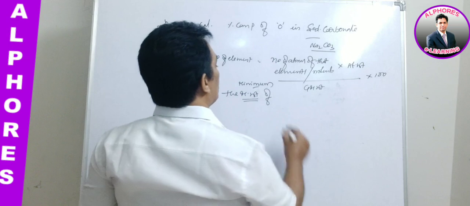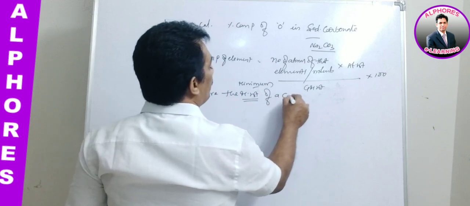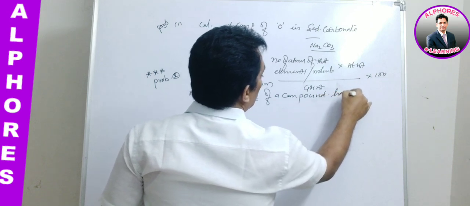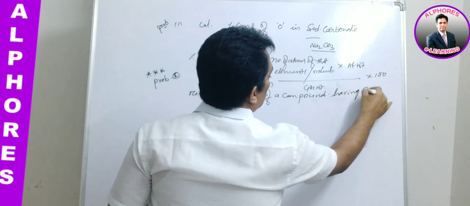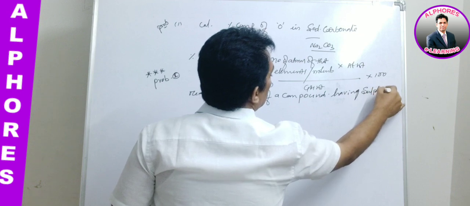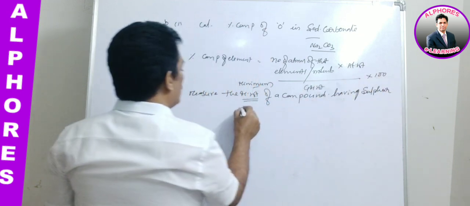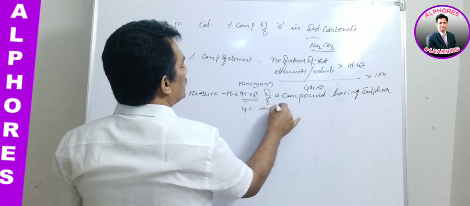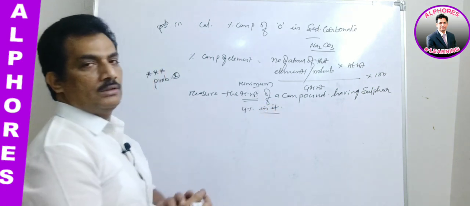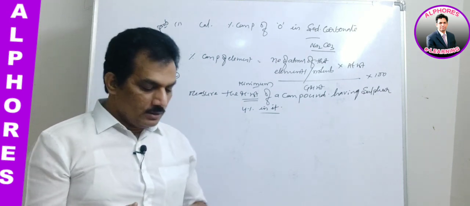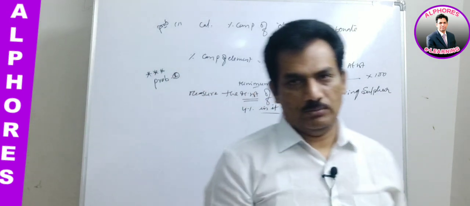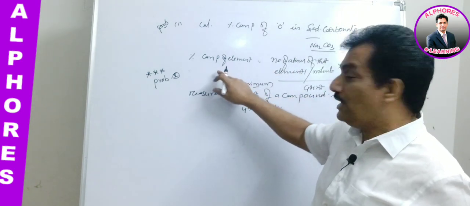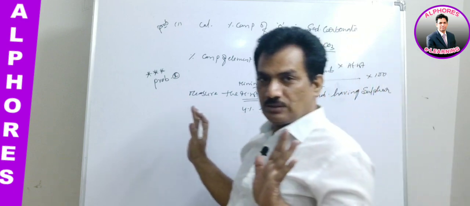Measure the minimum molecular weight of a compound having sulfur 4% in it. This is the question they are giving. They are giving the percentage of sulfur, but they are not giving the number of atoms.